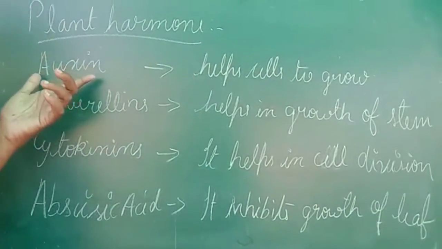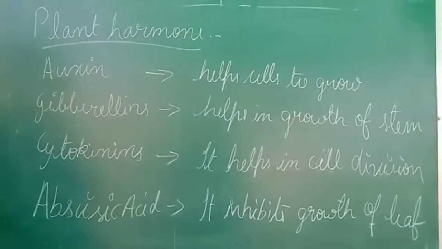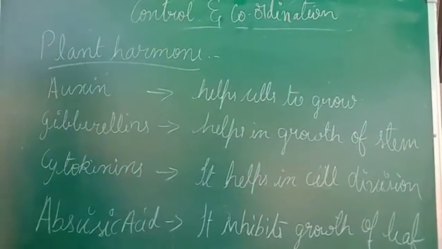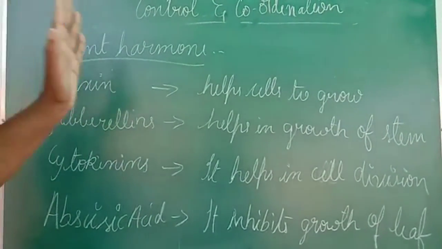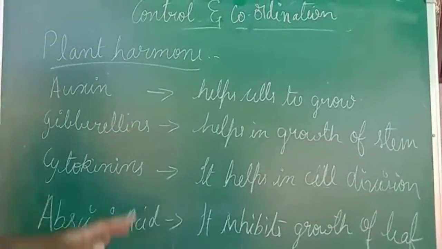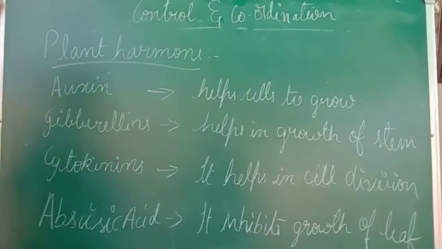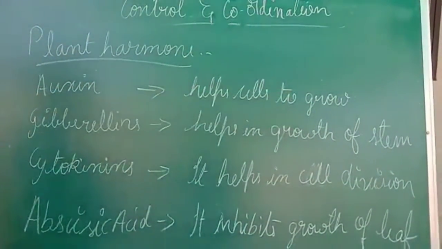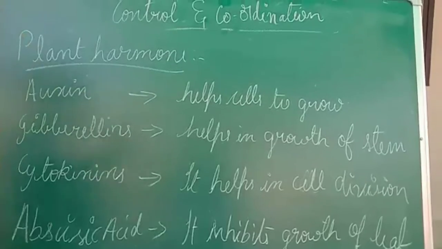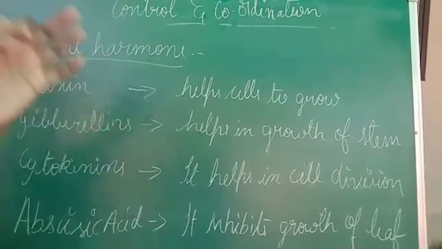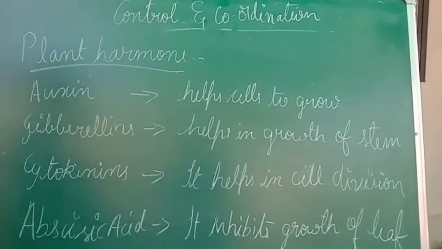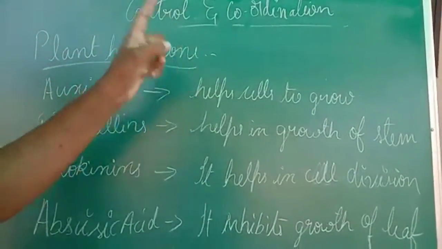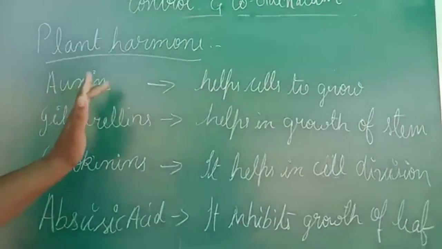In that, the first one I'm going to take is auxin. Auxin is one of the plant hormones, and it helps the cells to grow. This is not related to the human body; it is related to the plant body. Just as cells are present in the human body, in the same way cells are also present in the plant body. This hormone, auxin, helps these cells to grow. That is the work of auxin.